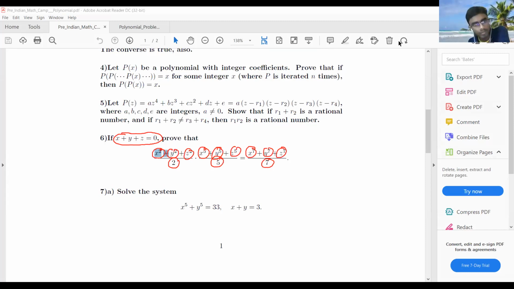To calculate the value, you can construct a polynomial whose roots are x, y, and z. So what will be the polynomial? Maybe x cubed minus (x plus y plus z) times x squared plus (xy plus yz plus zx) times x minus xyz, that equal to 0.